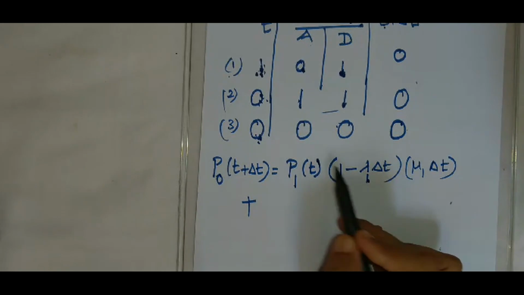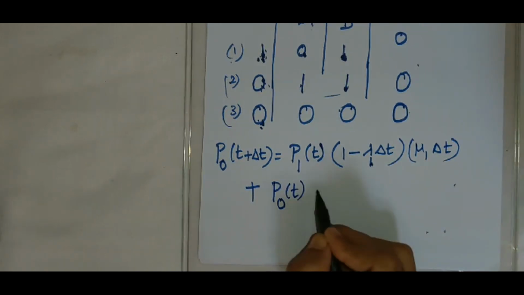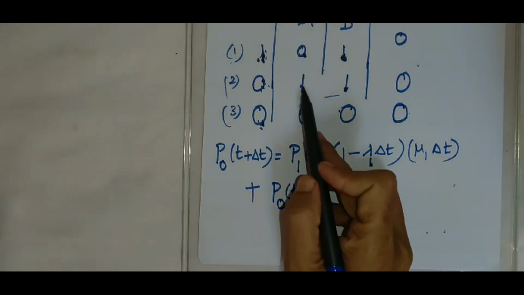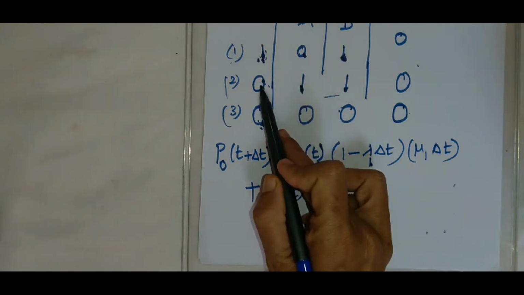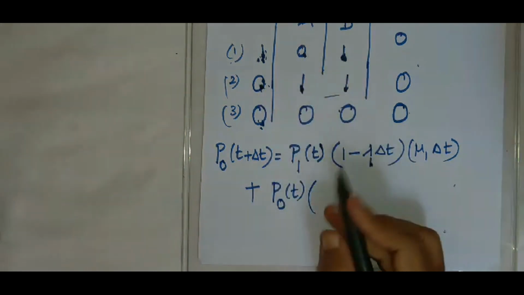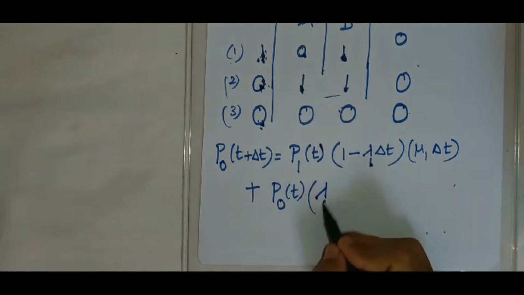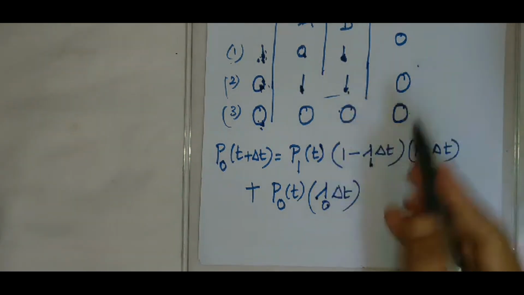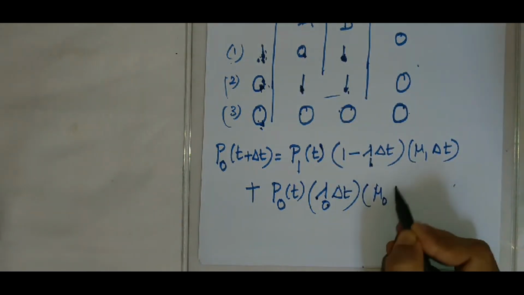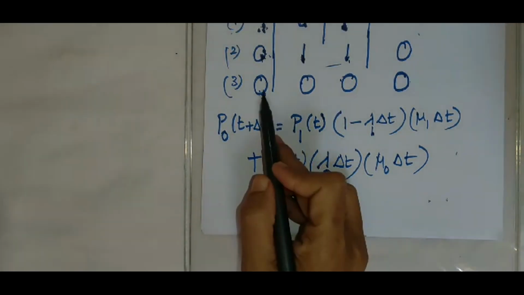Or I have another possibility. What is that? The probability that there are no customers in the system during the time t, and one arrival takes place in the time interval of length delta t when there are no customers during the time t, so lambda, the arrival rate with respect to no customers in the system, and one departure takes place when there are no customers. Or what is another possibility?